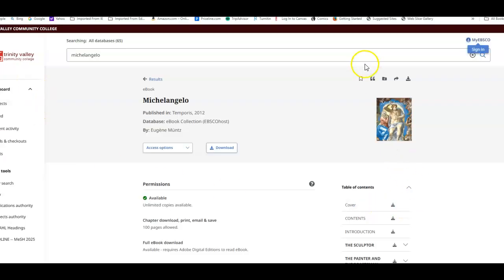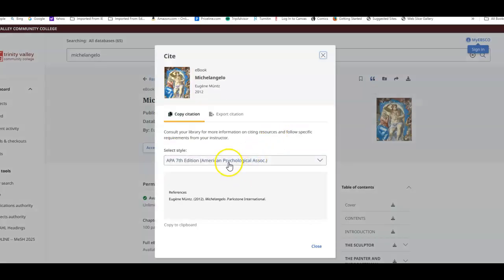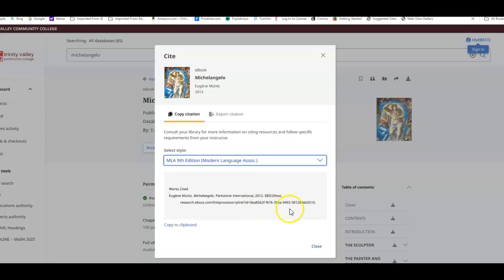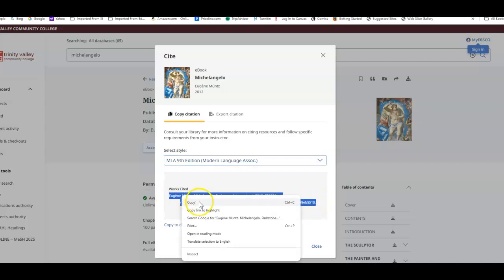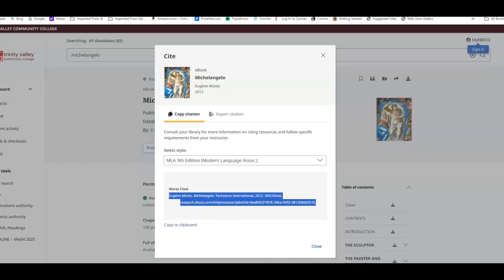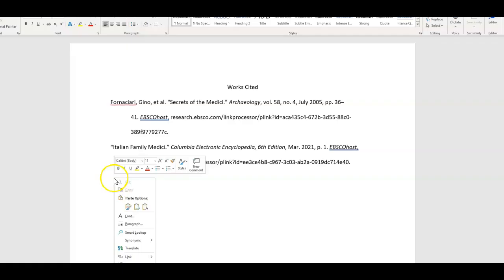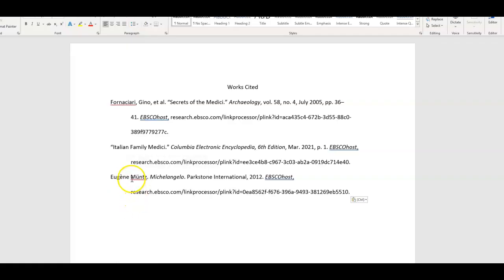And again, here's your citation. So if I were doing this one, I have to make a correction because sometimes they don't always get it right. And I'm going to show you what they didn't do right here. That's the first name.